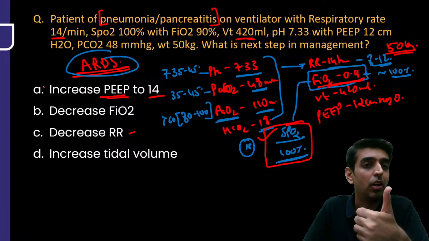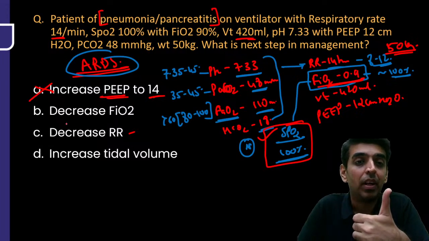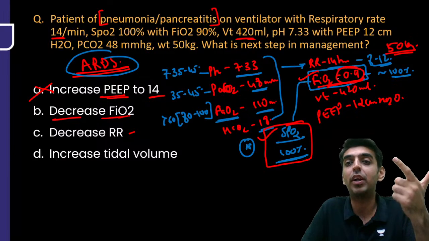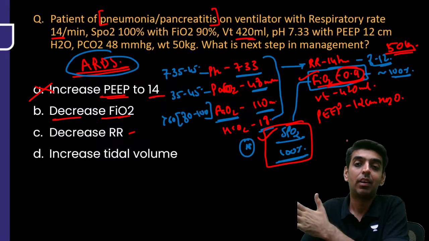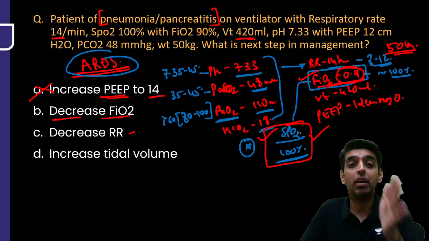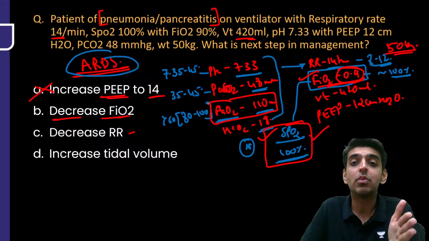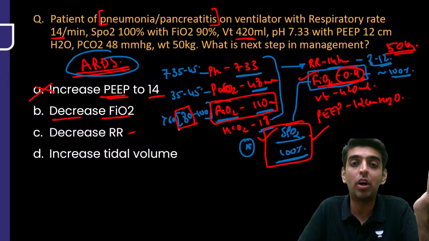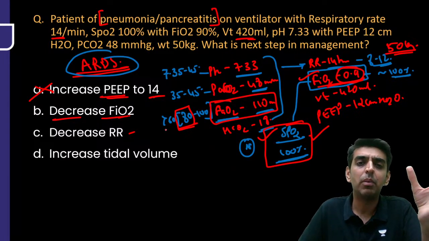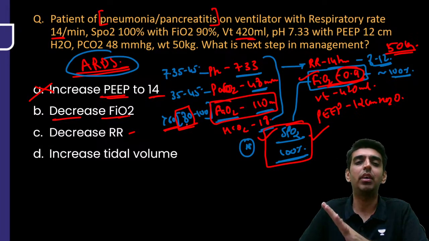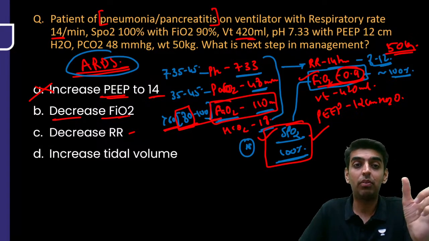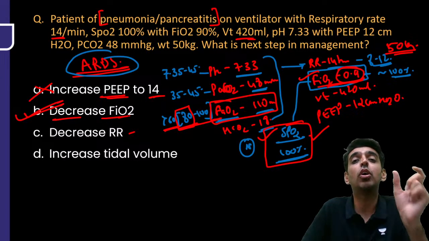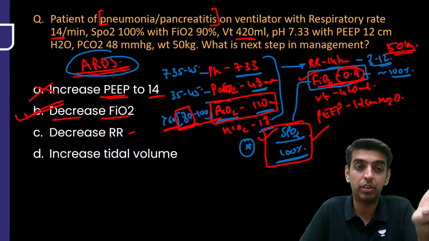So we will do that? No, we won't do that, right? Will we decrease FiO2 immediately? Yes, because FiO2 here is 0.9, which is already on the higher side. Despite that, SpO2 is 100. PaO2 is well within the limit, that is 110. It is on the higher side where we want PaO2 to be around 80. More than 60 is more than sufficient for us, right? So it is way higher than the normal values. So do we want to decrease FiO2? Yes, we would surely want to decrease FiO2 as the first step of measure here.